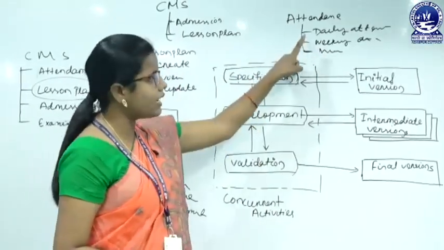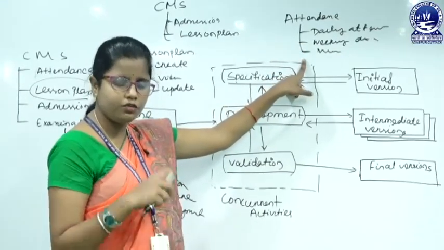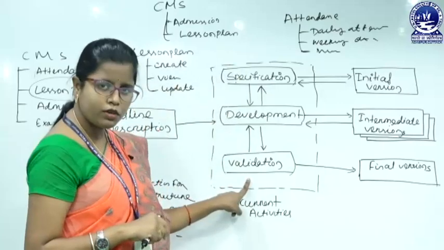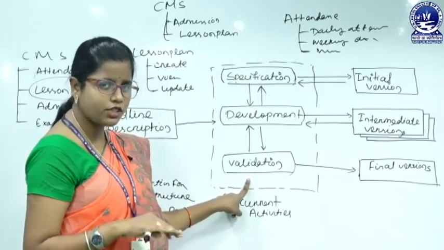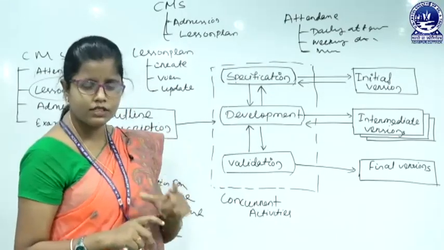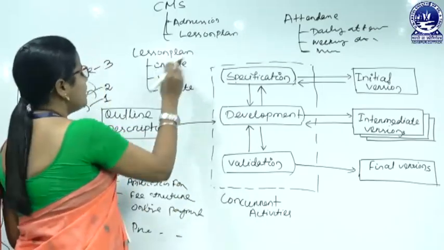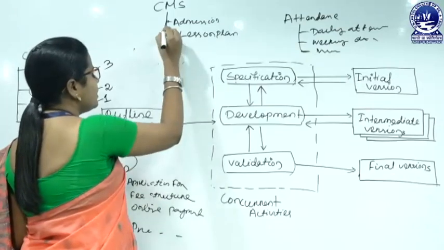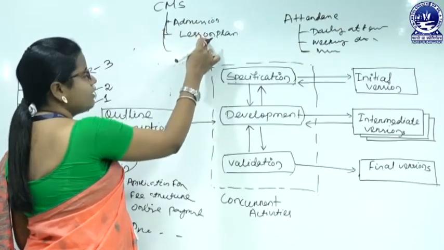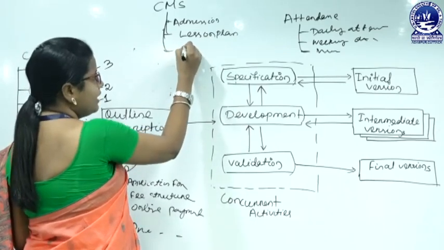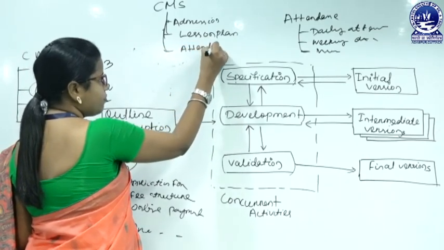We have to design each and every component, then write the code for each and every element, then we will go for the validation, where we check whether our attendance service is working or not. Then after that we will get the third version, where under the CMS, to the first and second version, admission and lesson plan, the third version will be added, that is attendance.